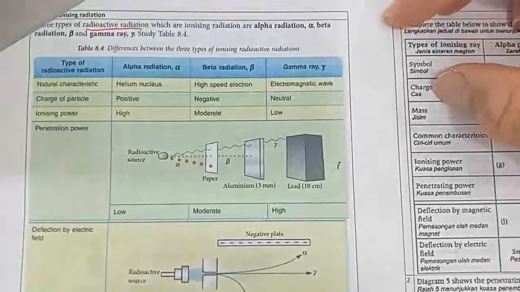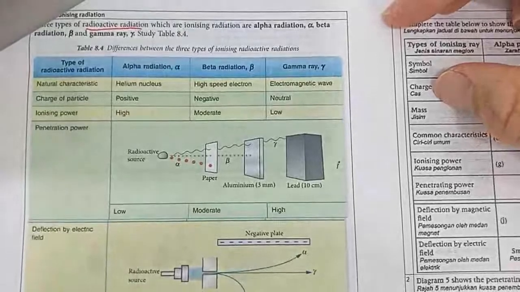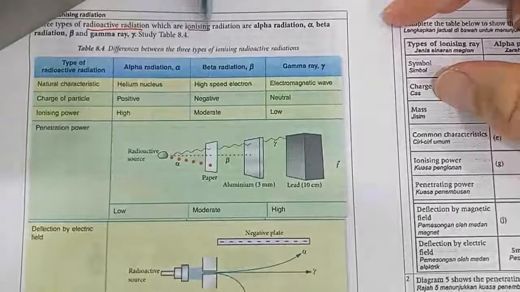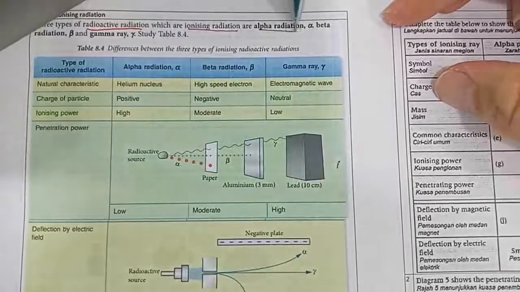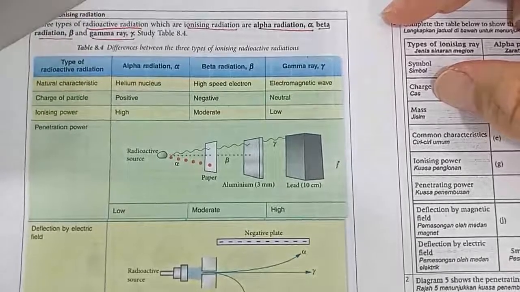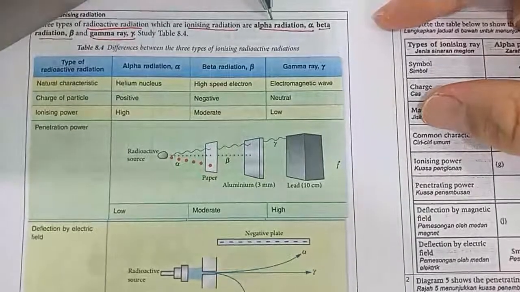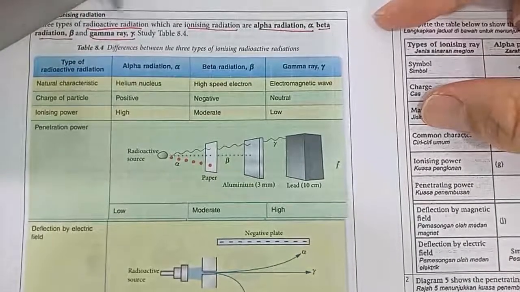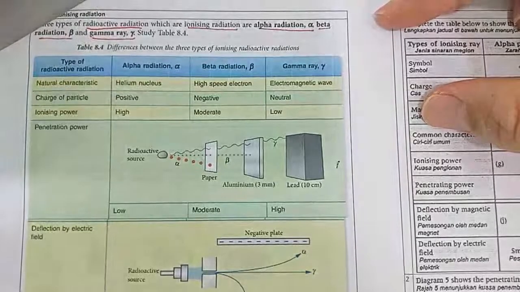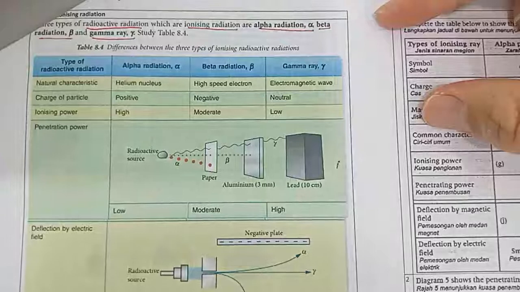Okay, here we want to talk about the types of ionizing radiation. There are three types of radioactive radiation, which are ionizing radiation: alpha radiation, beta radiation, and gamma ray. These three are called radioactive radiation because they are produced through radioactive decay. That means they are produced from unstable nuclei that decay to become more stable nuclei.